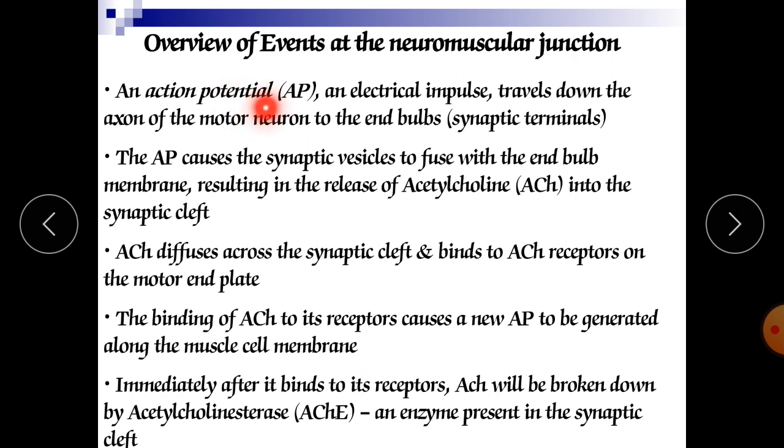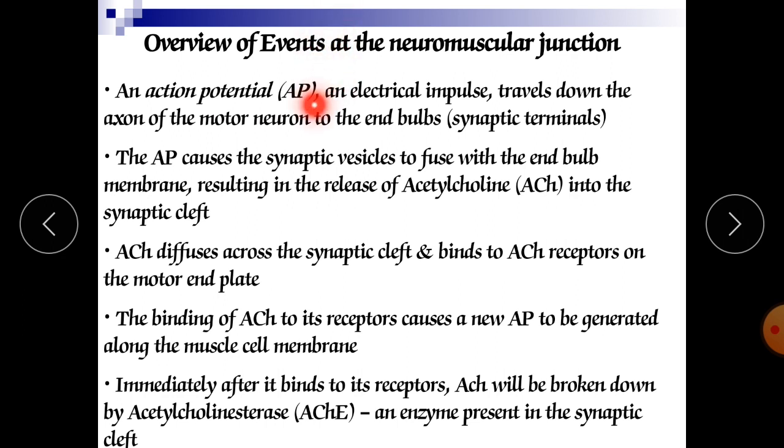The action potential occurs in our neuron when there is a typical voltage, and due to that voltage there is opening and closing of voltage gated channels, and the channels are responsible for the entry and release of various electrolytes.